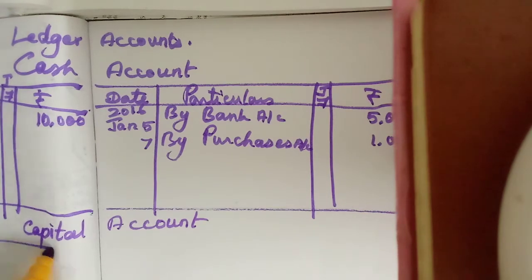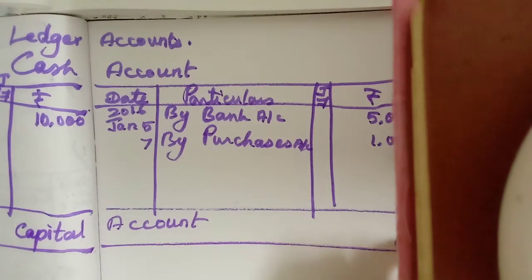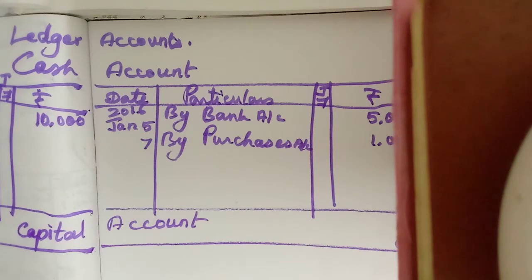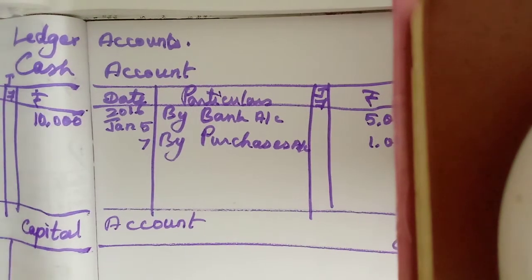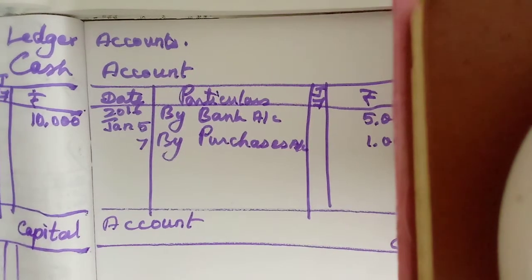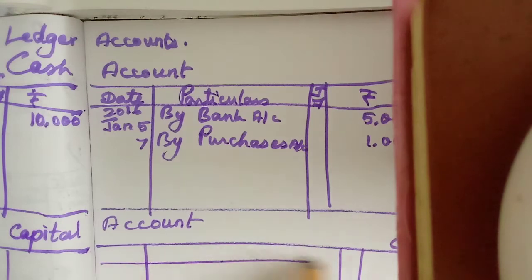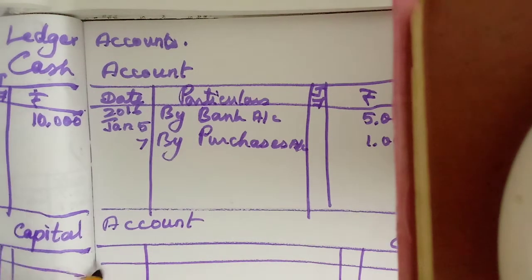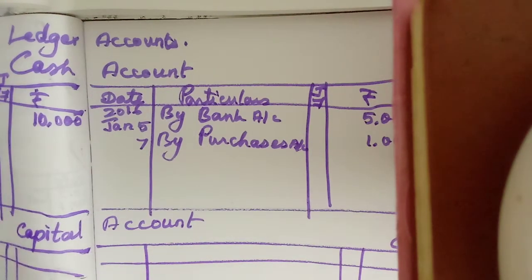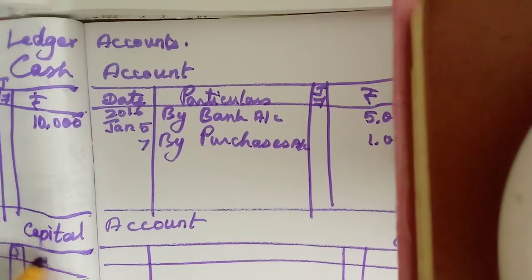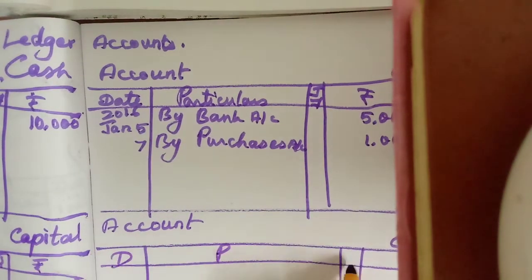Write CR, DR, then date, particulars, JF, rupees.